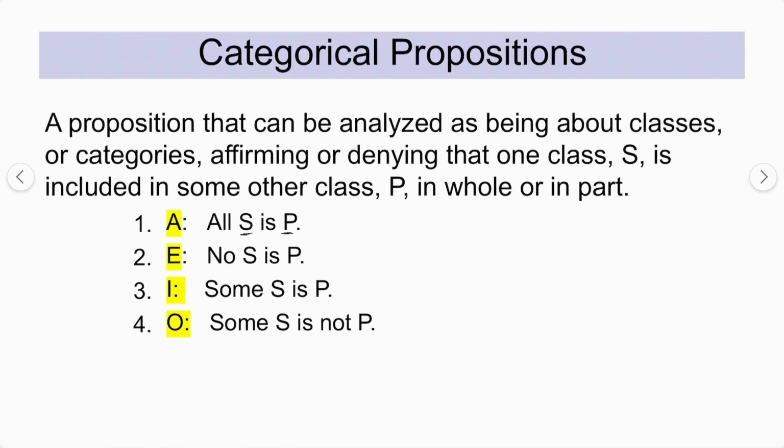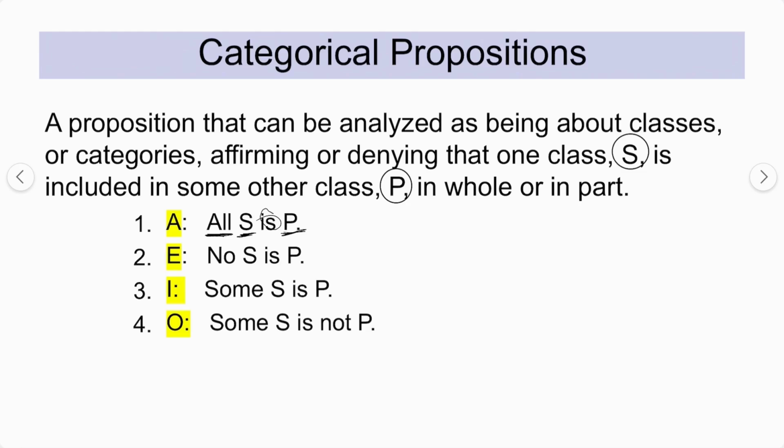I'll start with what categorical prepositions are, just as a revision. It is a preposition that can be analyzed as being part of the classes or categories, affirming or denying that one class, the subject term, is included in some other class, the predicate term, in whole or in part. Categorical preposition के 4 types होते हैं: A, E, I, O. Prepositions stand as: A, that is all S is P; quantifier, subject term, predicate term, and this is called the copula. So these are the 4 types of categorical prepositions.